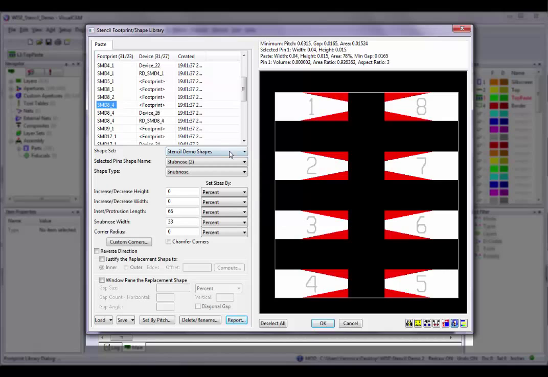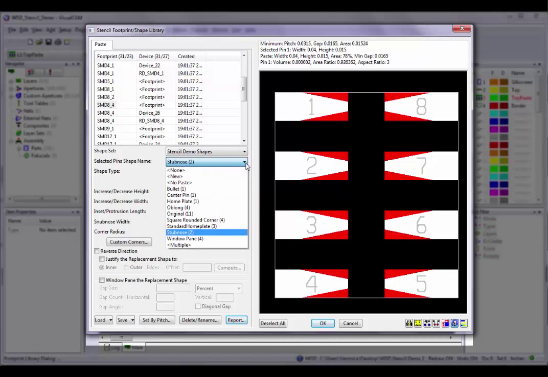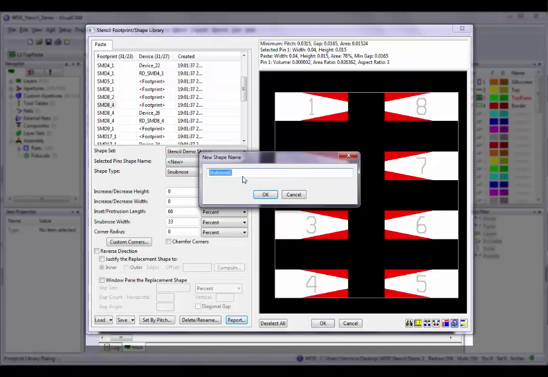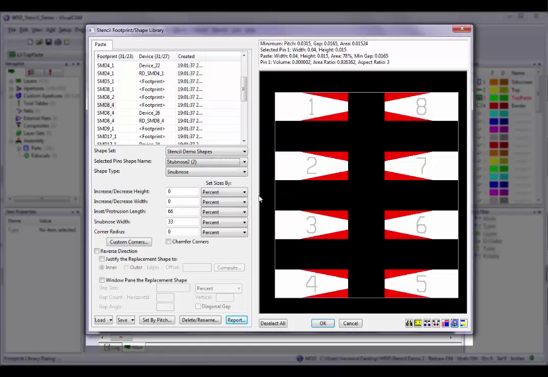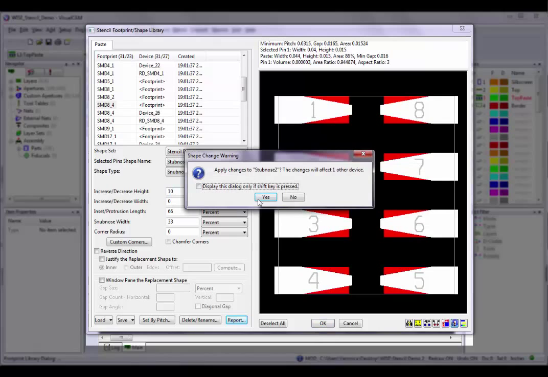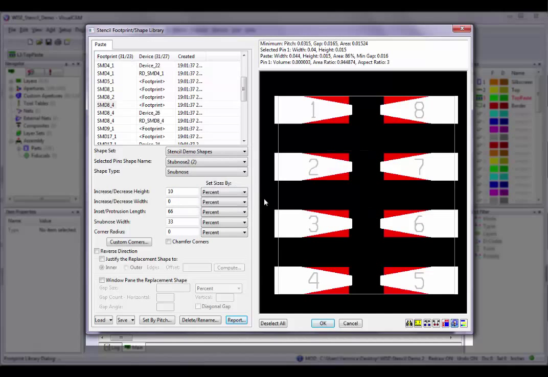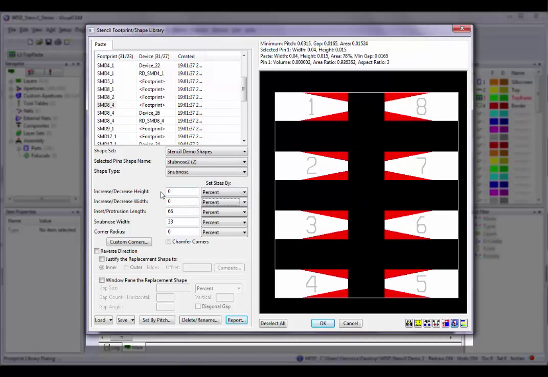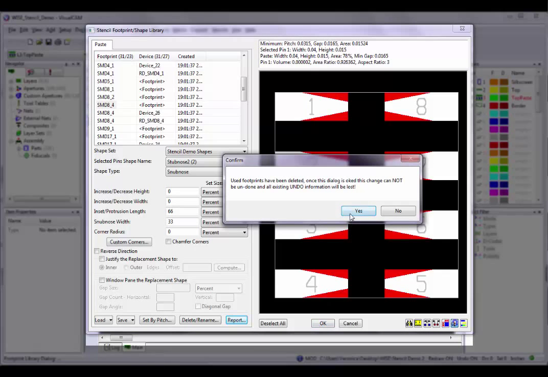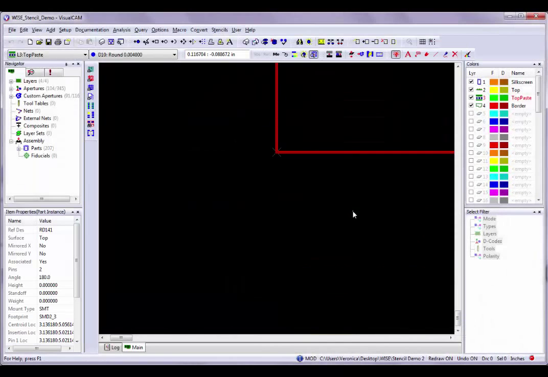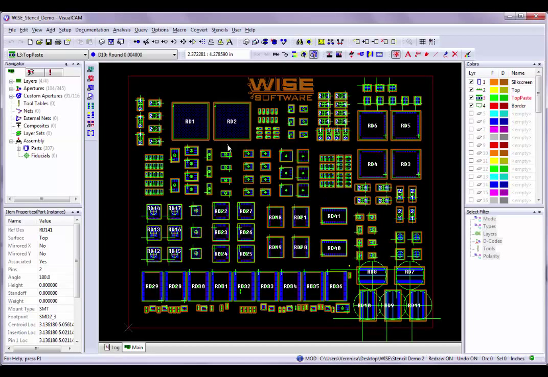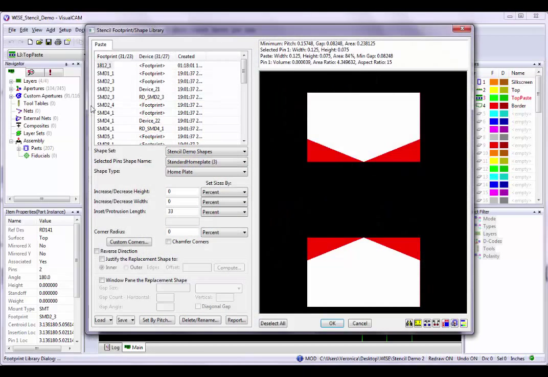Again, if you want to preserve your shape, but make a similar one with a small modification, have your shape name selected and then click on the Shape Name pull-down and select New. All settings that were assigned to the shape will be copied to the new shape and you can make your setting changes. Note these changes will not affect paste layer data that has already been created. The changes will only apply if the paste data is regenerated. When you have finished defining all the shapes, click on the OK button to exit the dialog and save the changes. You can return to the footprint library at any time to change any of your shape settings.